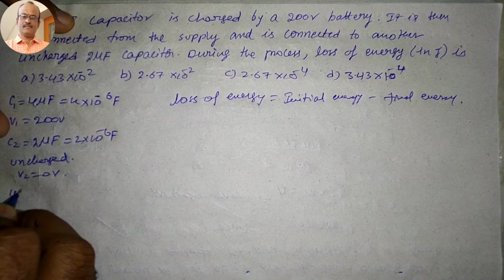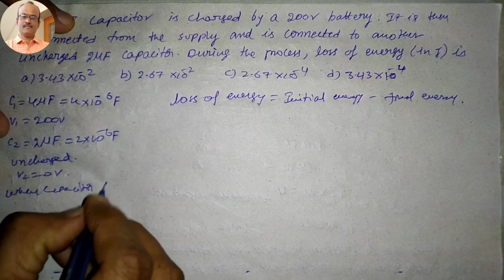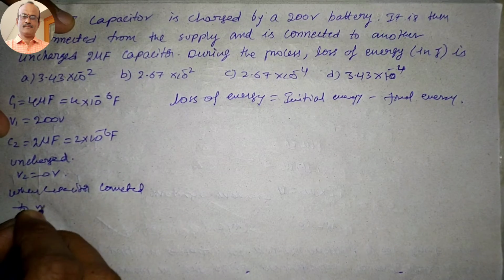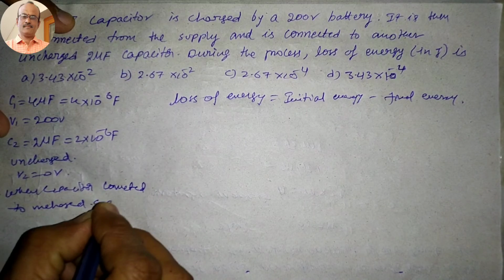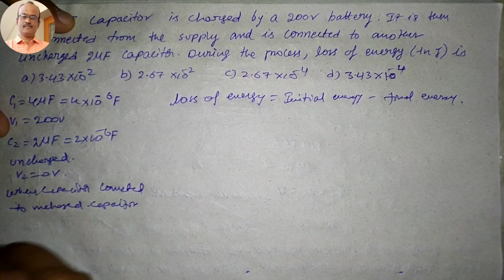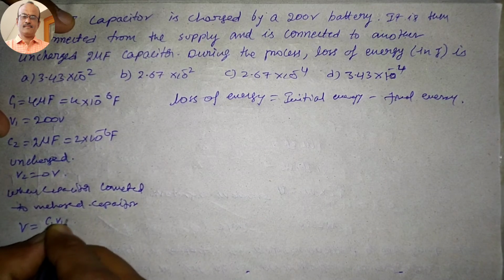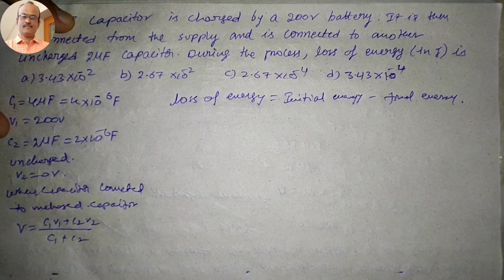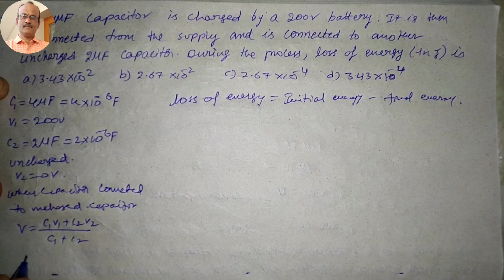So when a capacitor is connected to an uncharged capacitor, then what happens here? V is equal to C1 V1 plus C2 V2 divided by C1 plus C2. So now we will take the common potential for this.